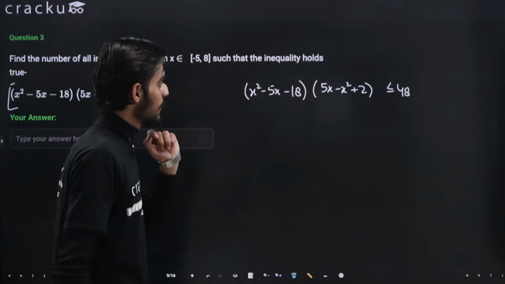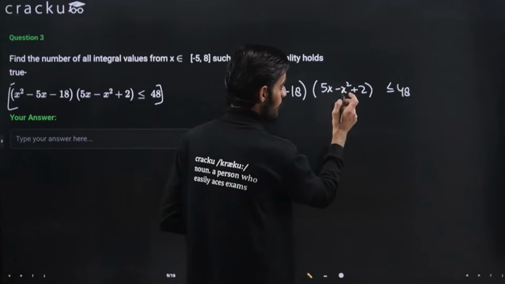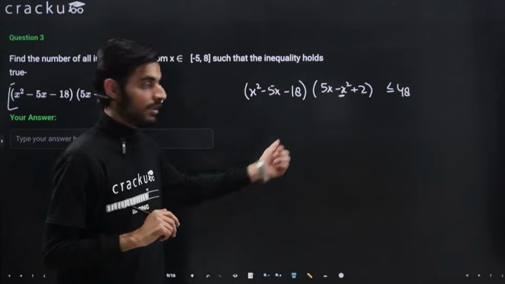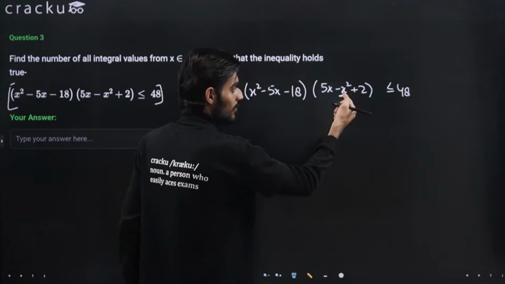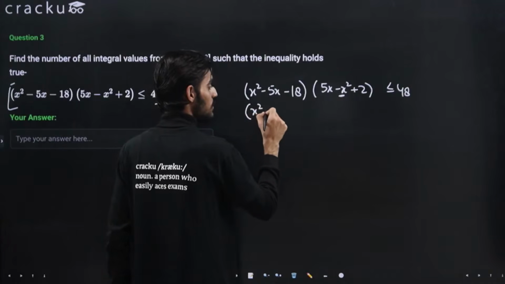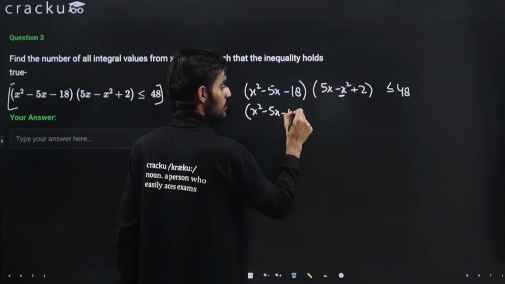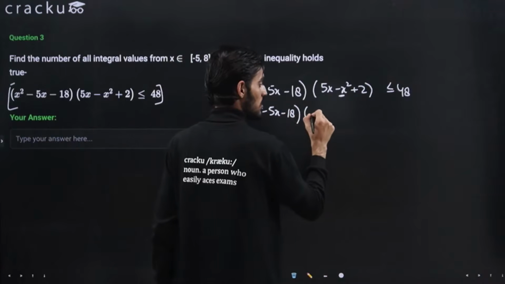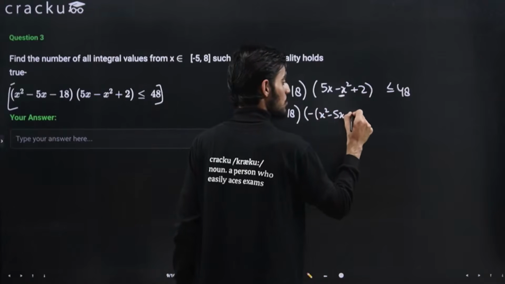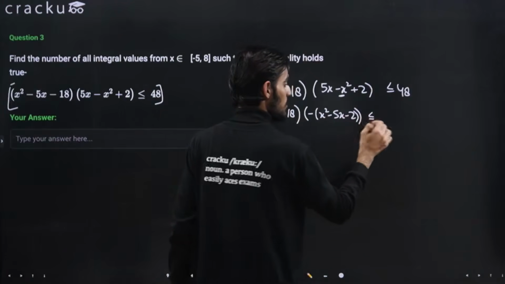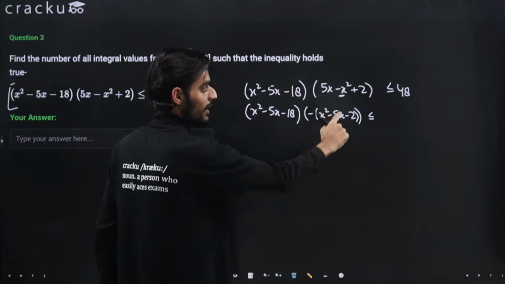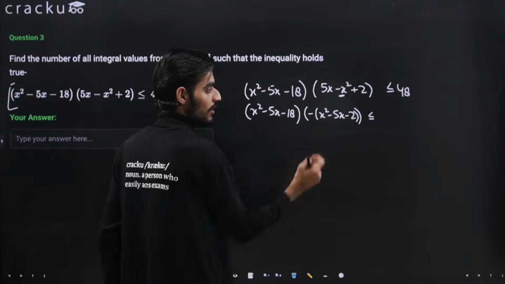So this is given to us, and like I told you, we can just convert the term that is x square into positive by taking the negative sign common, right? So we will be converting this into positive by taking minus common from here. So this will come out to be minus x square minus 5x minus 2. I have just taken minus common from here. So x square will be positive, 5x will be negative, and 2 will also be negative here, right?